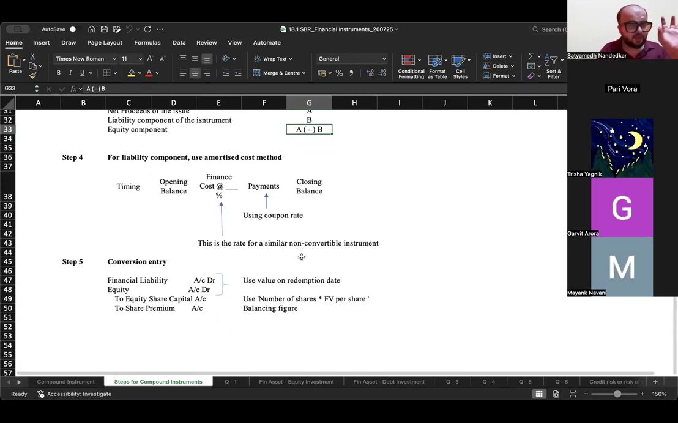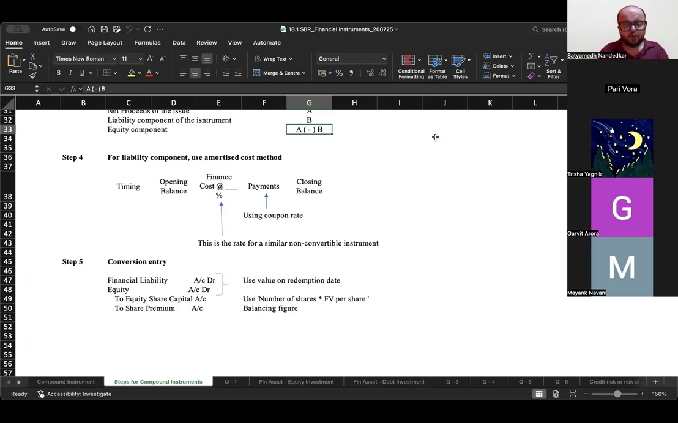So at the time of conversion, what entry are you supposed to record? The financial liability is getting extinguished in your books of accounts. So debit the financial liability. And this was the equity component. See, you had not credited equity share capital, but you had credited an account called equity. When will equity share capital be credited? Only when shares are issued.